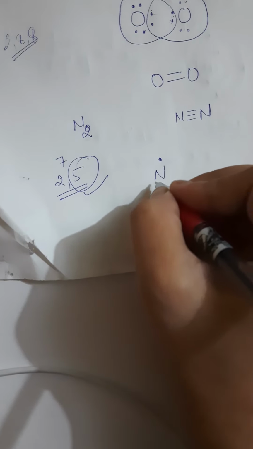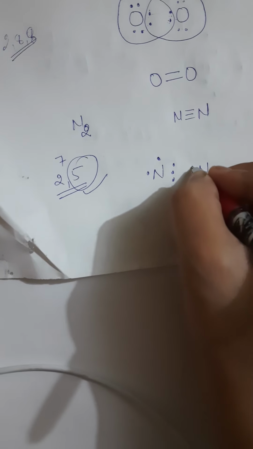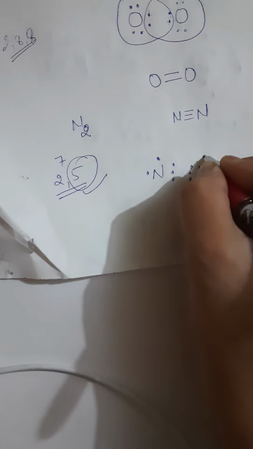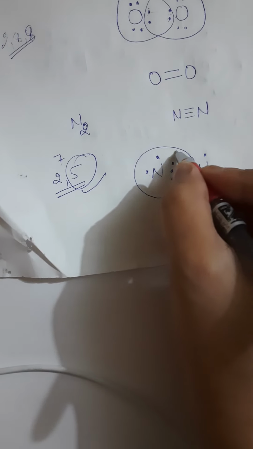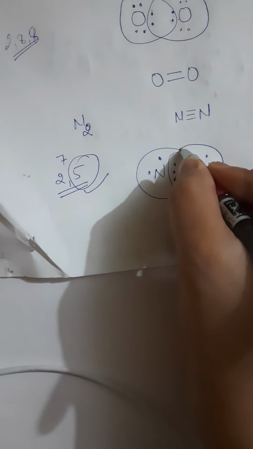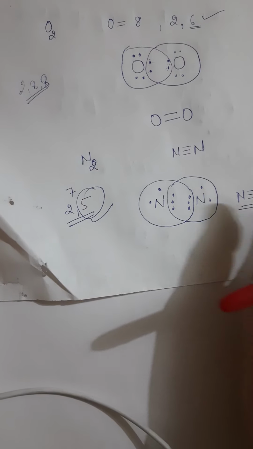I can write one nitrogen with 1 2 3, and the second nitrogen 1 2 3. These electrons will come as shared electrons, and you can represent this as a nitrogen-nitrogen triple bond. So it was up to here.